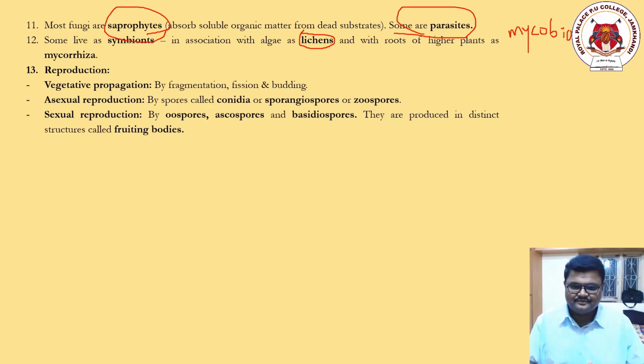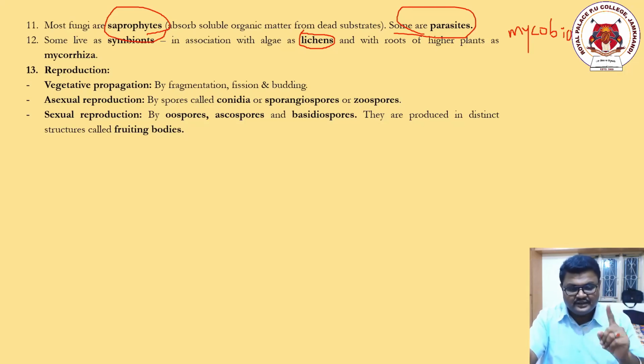Then asexual reproduction, if it is happening without the fusion of male and female gametes. Try to understand, there is a male body, there is a female body. This male and female body having sexual intercourse, there will be the production of younger ones. If it is happening like this, it is called sexual reproduction. And if it is not happening like this, there is no fusion, there is no formation, then it is called asexual reproduction. It takes a lot of explanation. Not now, this is not the particular time to explain it. Just think about it, that reproduction is of three types.